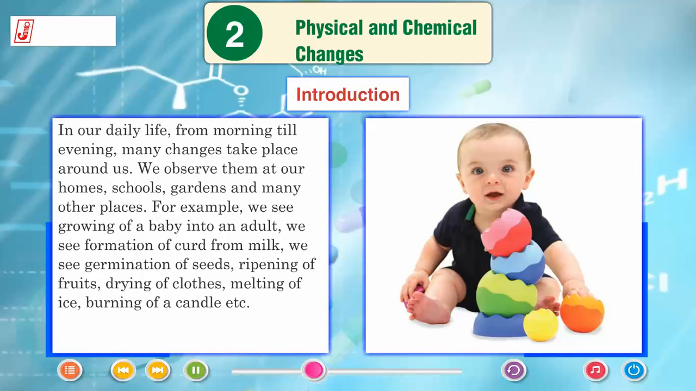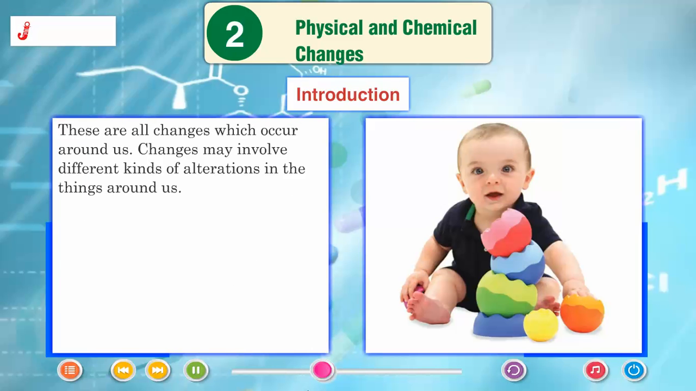Introduction. In our daily life, from morning till evening, many changes take place around us. We observe them at our homes, schools, gardens, and many other places. For example, we see growing of a baby into an adult, we see formation of curd from milk, we see germination of seeds, ripening of fruits, drying of clothes, melting of ice, burning of a candle, etc. These are all changes which occur around us. Changes may involve different kinds of alterations in the things around us.